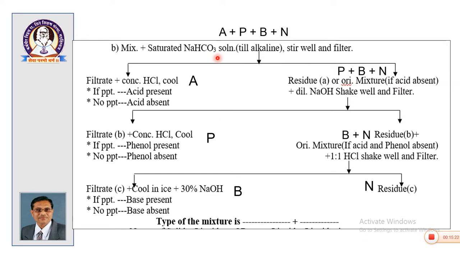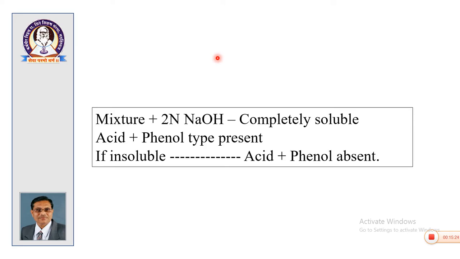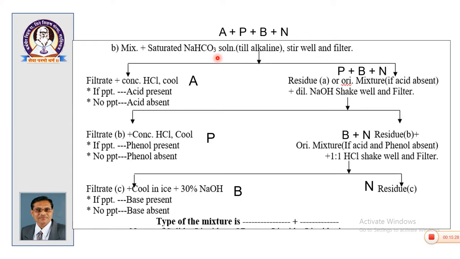The first test of sodium hydroxide was a general test only for confirmation of acid plus phenol. This scheme is the proper scheme for detailed investigation. So, mixture plus saturated NaHCO3 till no effervescence, stir well and filter. We get one filtrate and a residue.